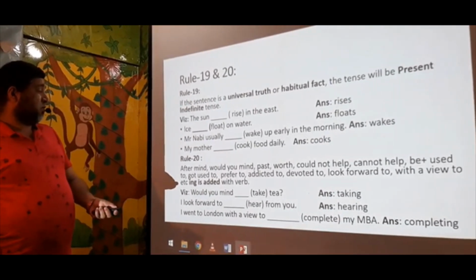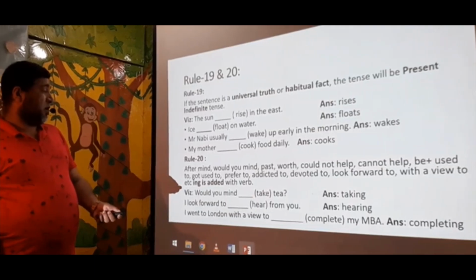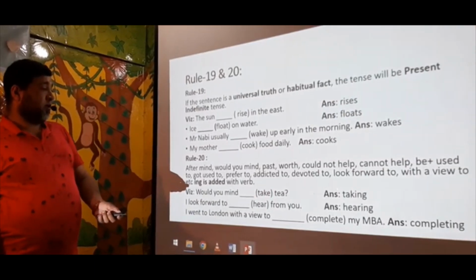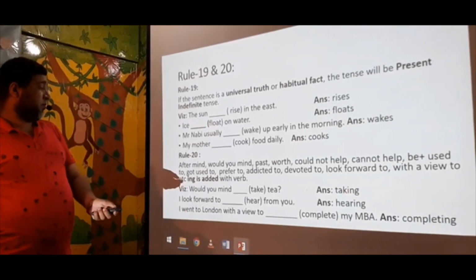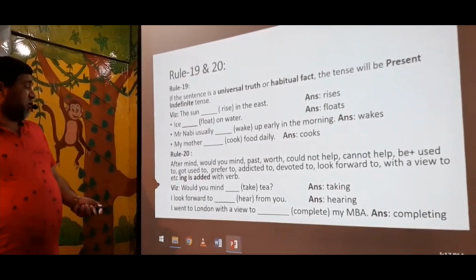Okay, there is a verb. So with this verb, ing will be added. You see, so would you mind taking tea? So I look forward to.